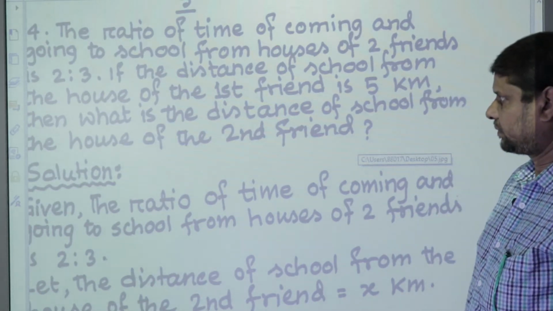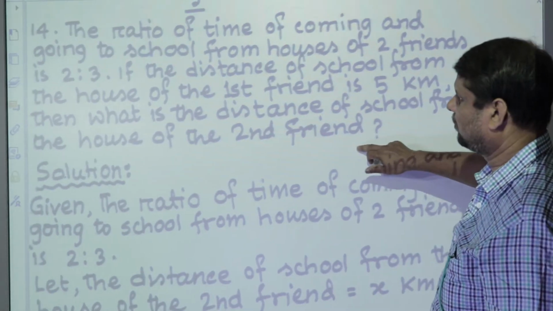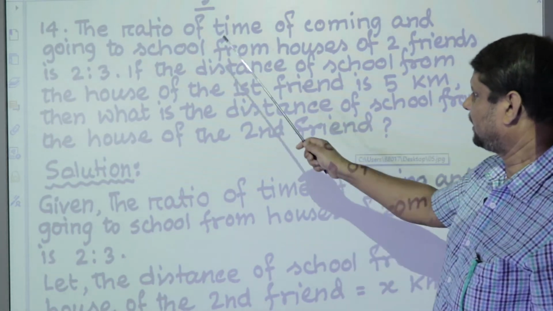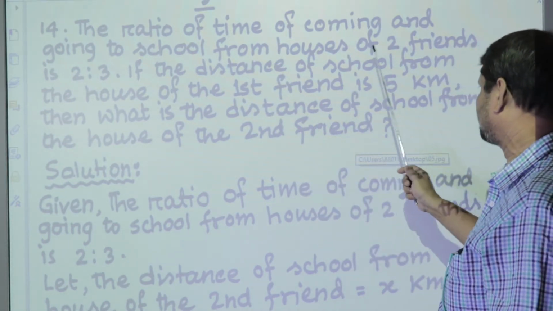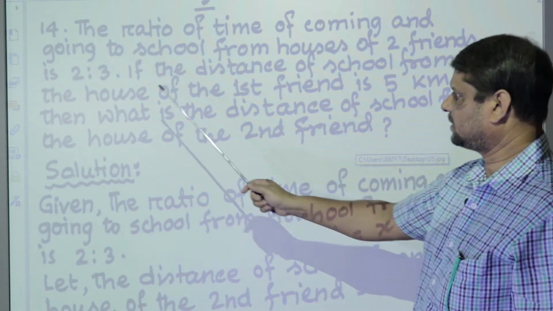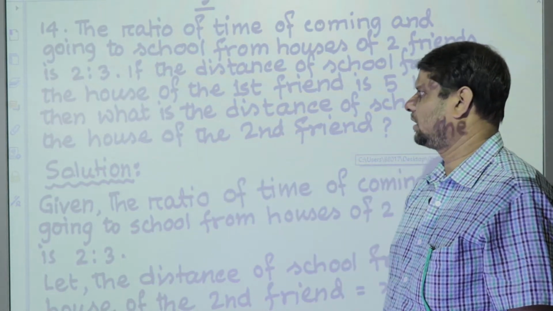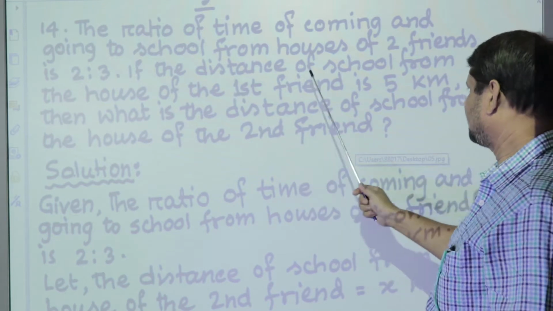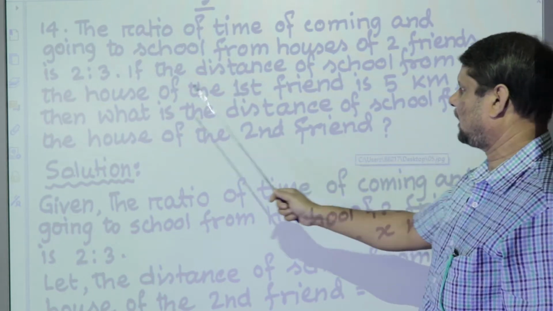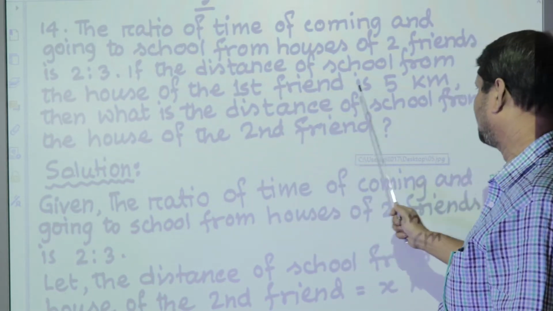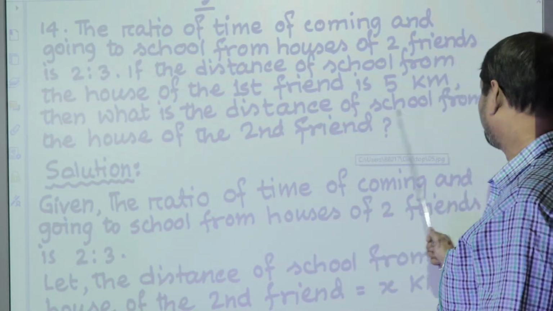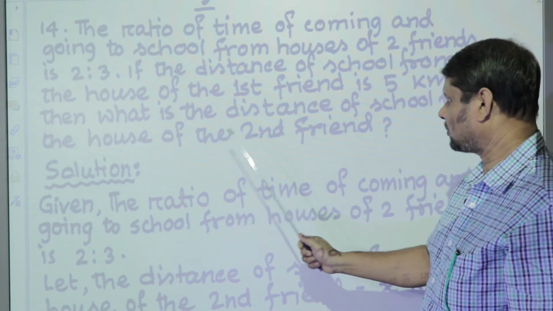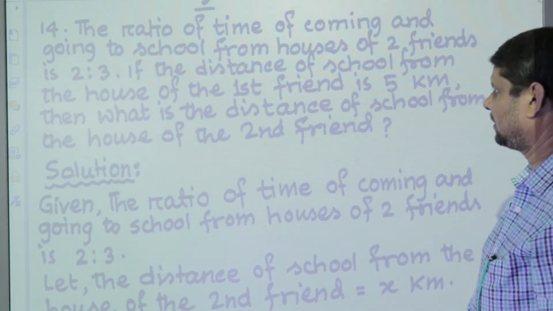Dear learners, now question number 14. The ratio of time of coming and going to school from houses of two friends is 2:3. If the distance of school from the house of the first friend is 5 km, then what is the distance of school from the house of the second friend?